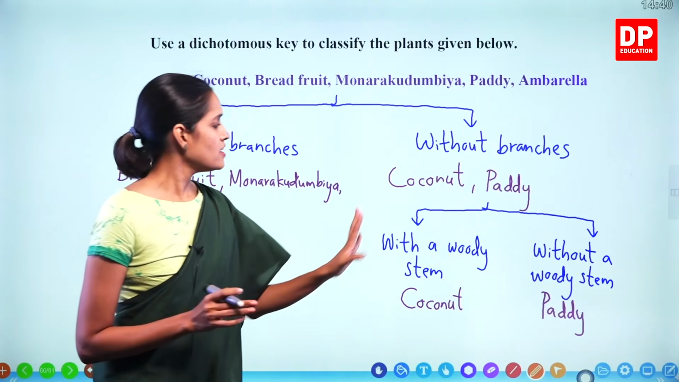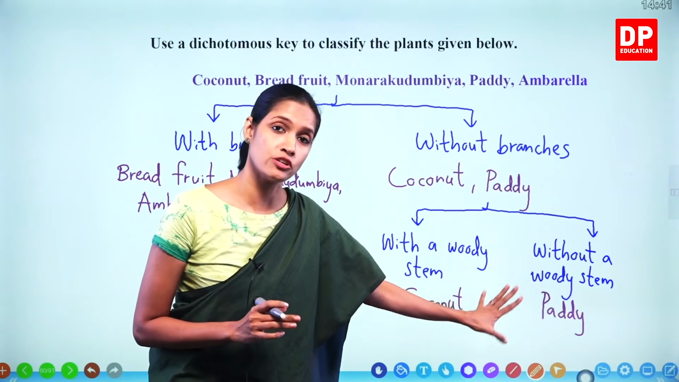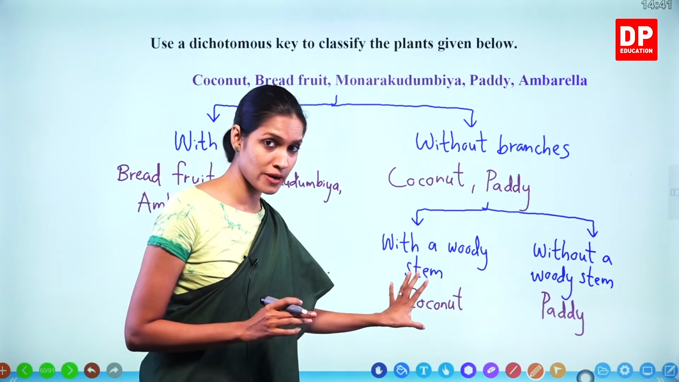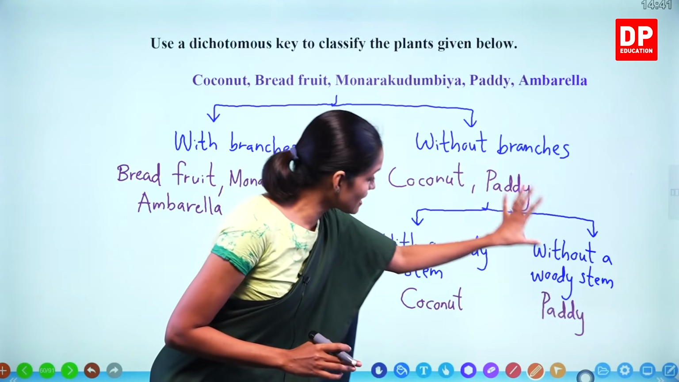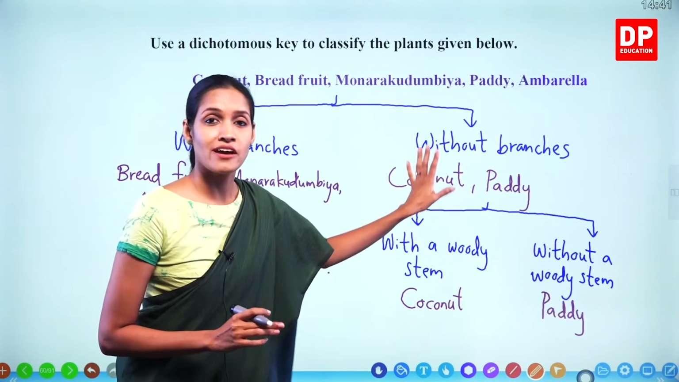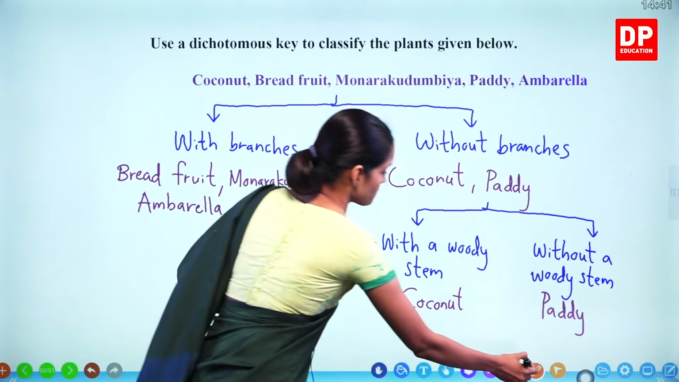Okay, children. Now can we divide this side or this side anymore? We cannot, because here we have only one plant. Even here we have only one plant. Therefore, we can't divide this side. We have completed this side now. We will move to the other side now.